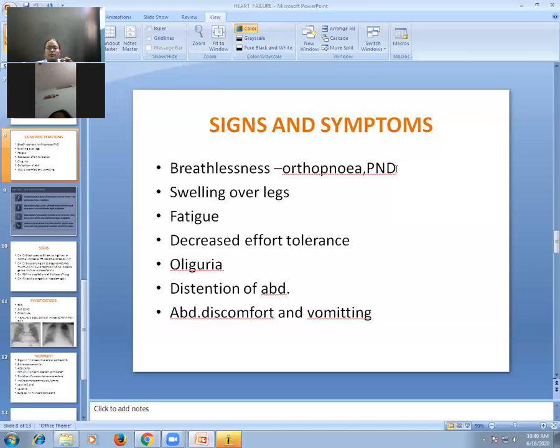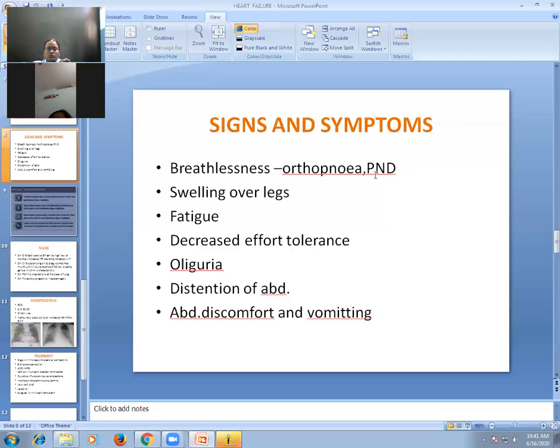If you stand up, then because of gravity, the venous return towards the heart will be less. But in supine position, the venous return towards the heart is increased. And the second mechanism, your sleep centers are disturbed, depressed at night. Your respiratory center is depressed at night. That is another mechanism. So the main mechanism is increased venous return to the heart, which aggravates pulmonary congestion. And second, the respiratory center is quite depressed at night during sleep. So these are the two mechanisms responsible for PND, paroxysmal nocturnal dyspnea, very characteristically seen in left ventricular failure or